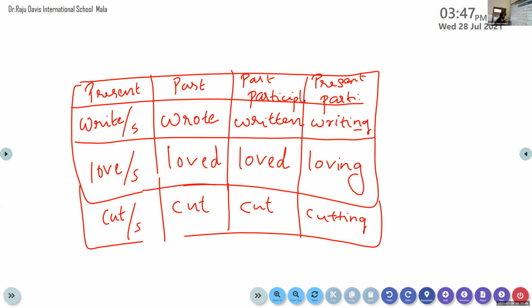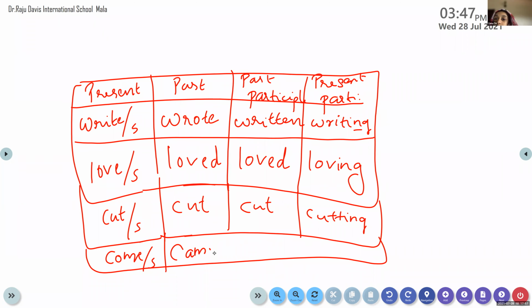And last one, if your verb is come, C-O-M-E. Come and comes are the present form of the word. Tell me what is the past form? Ma'am, came. Came is the past form. What is the past participle form? Ma'am, come. Come is the past participle form. Come and comes are the present form. Came is the past form. Come is the past participle form.